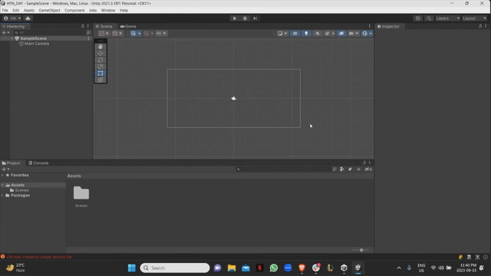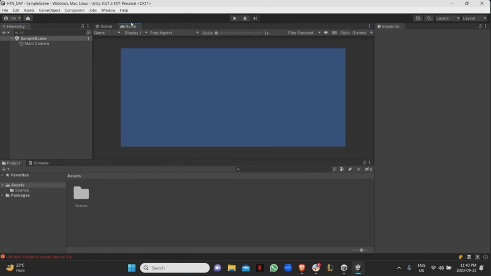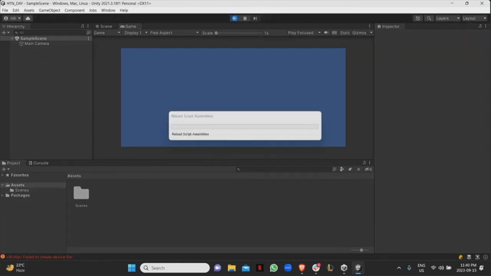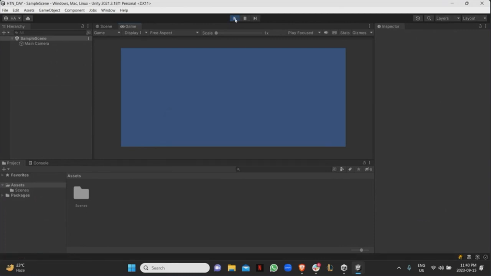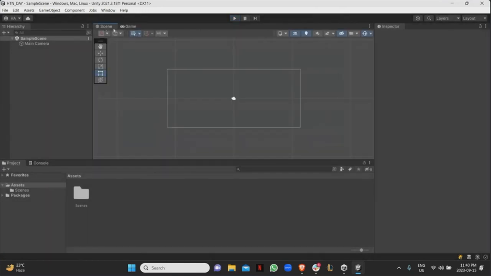This square right here is what the camera can see. So whatever you create, you'd want to create within the bounds of the camera. And the game view over here at the top shows you what is currently in the scene view, right? And then once you have your characters in, once everything is ready, you click on the play button up here, and it starts the game for you, and it's going to automatically go to the game view, and then you're going to be able to control whatever you programmed or whatever's going to happen in the game. Right? Currently, we have nothing, so it's just empty.